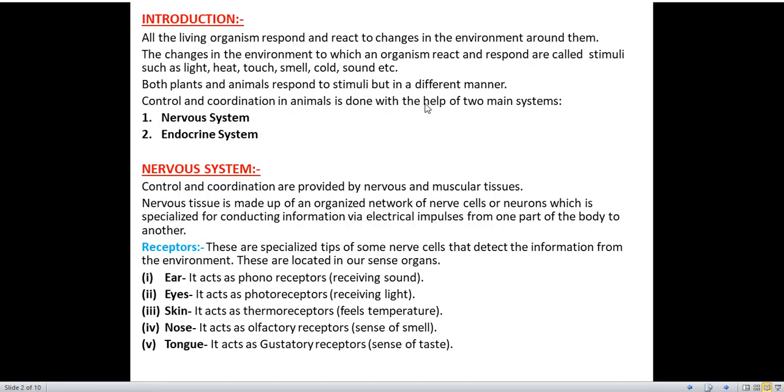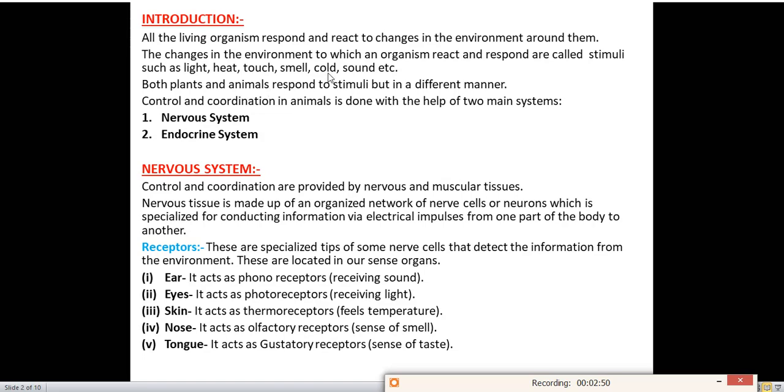Okay, you all know that living organisms react to some changes around them or in the surrounding or in the environment. For example, if you touch a hot plate, you suddenly withdraw your hand from that. Why? Because your brain is giving you a message that you should not touch that hot plate, it's danger for you. So you're withdrawing your hand. So what is that heat? Heat is a stimulus and you're withdrawing your hand. That is the response or the reaction. Okay? All living organisms respond and react to the changes in the environment around them.